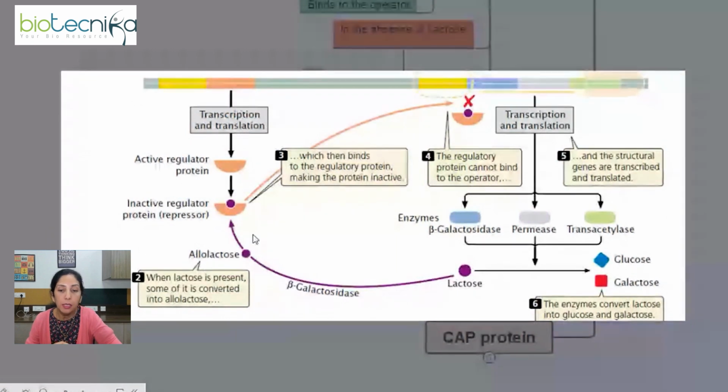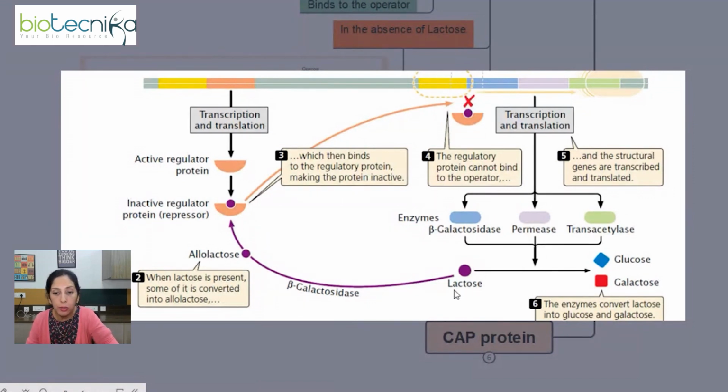Here, when this lactose is available, and as we have learned, lactose will be converted to allolactose with the help of beta-galactosidase. Now, you may ask, beta-galactosidase is not there because the system has not been turned on, right? So where is this beta-galactosidase coming from? Let me tell you that a very little amount of the enzyme will always be present in the cell. That amount of enzyme will be sufficient to convert this lactose into allolactose to initiate the Lac Operon.